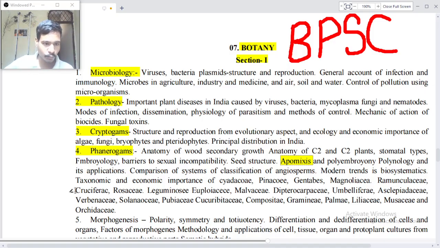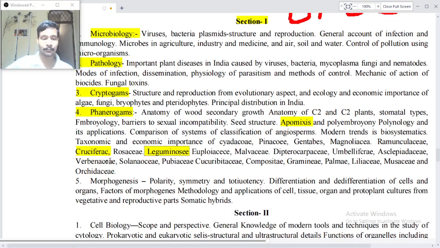Let us see the Cruciferae, Rosaceae and Leguminosae, Polygalaceae, Malvaceae and Dipterocarpaceae, Umbelliferae, Asclepiadaceae and Verbenaceae, Solanaceae, Euphorbiaceae and Cucurbitaceae, Compositae and Gramineae, Palmae and Liliaceae, Musaceae and Orchidaceae. Sorry, students, but you may read according to your own pronunciation.